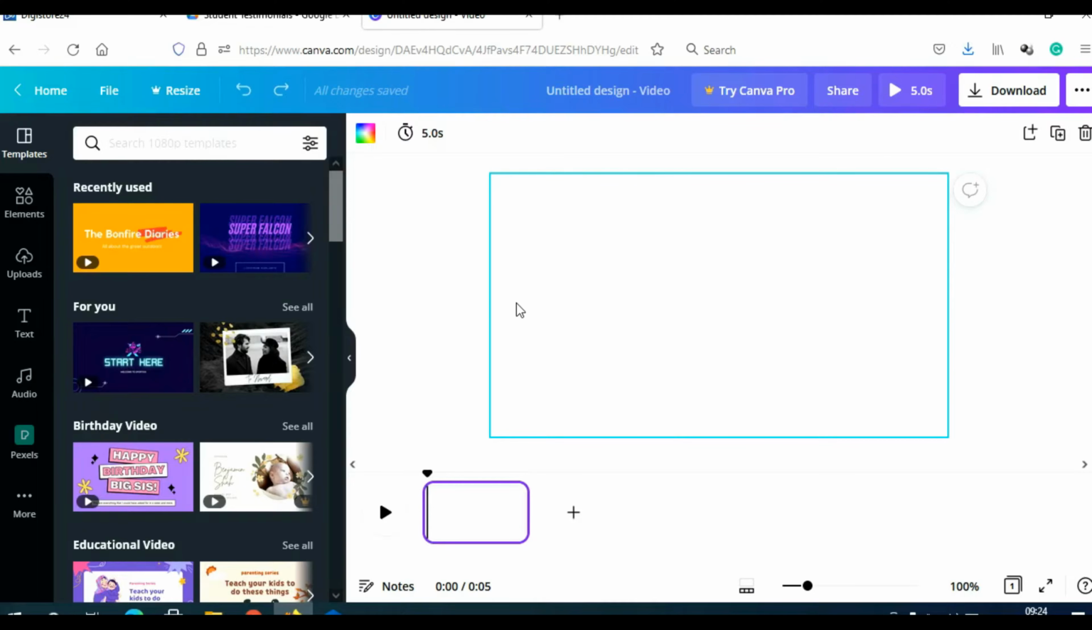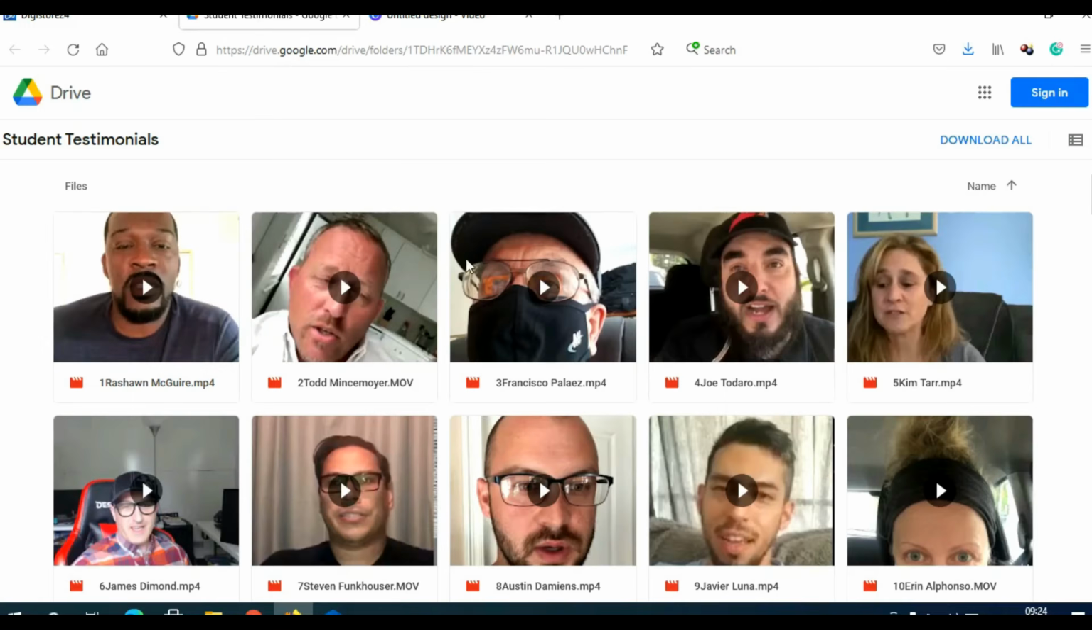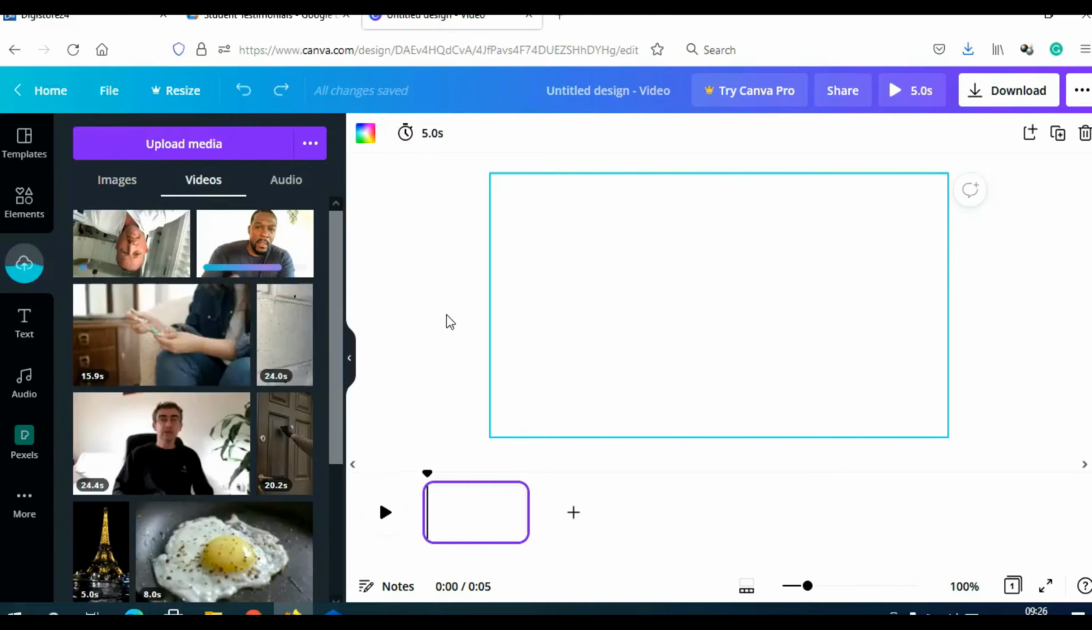So next thing you need to do, you need to click here on uploads on the left side. And then you need to click here on upload media and upload these videos that you downloaded from Google Drive that this guy provided for you. So just go back here, click on upload media and upload those videos. While these videos are uploading.